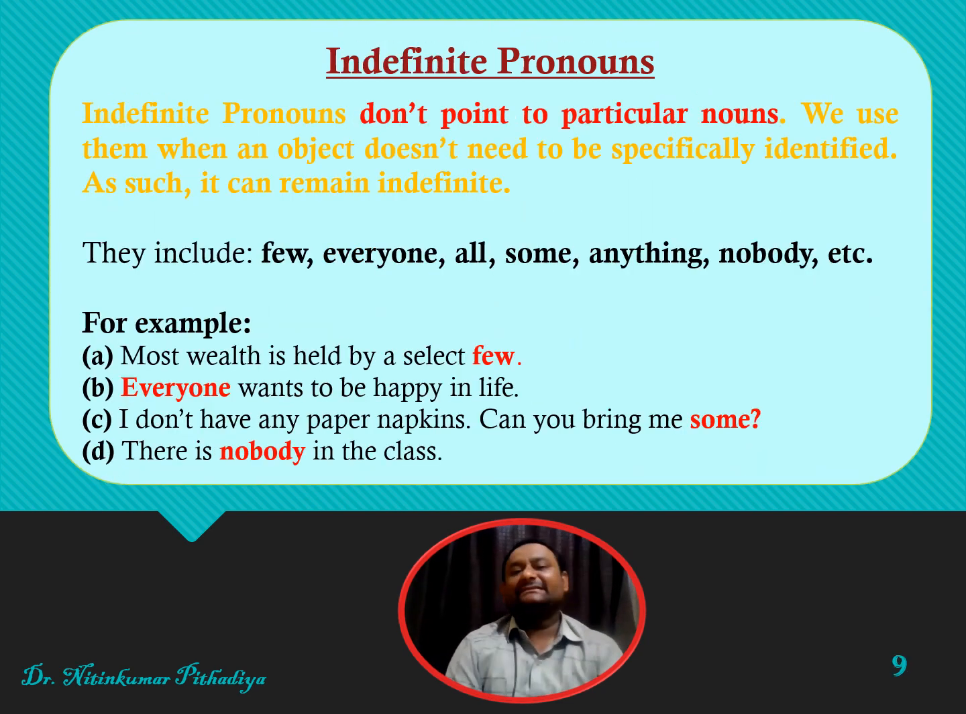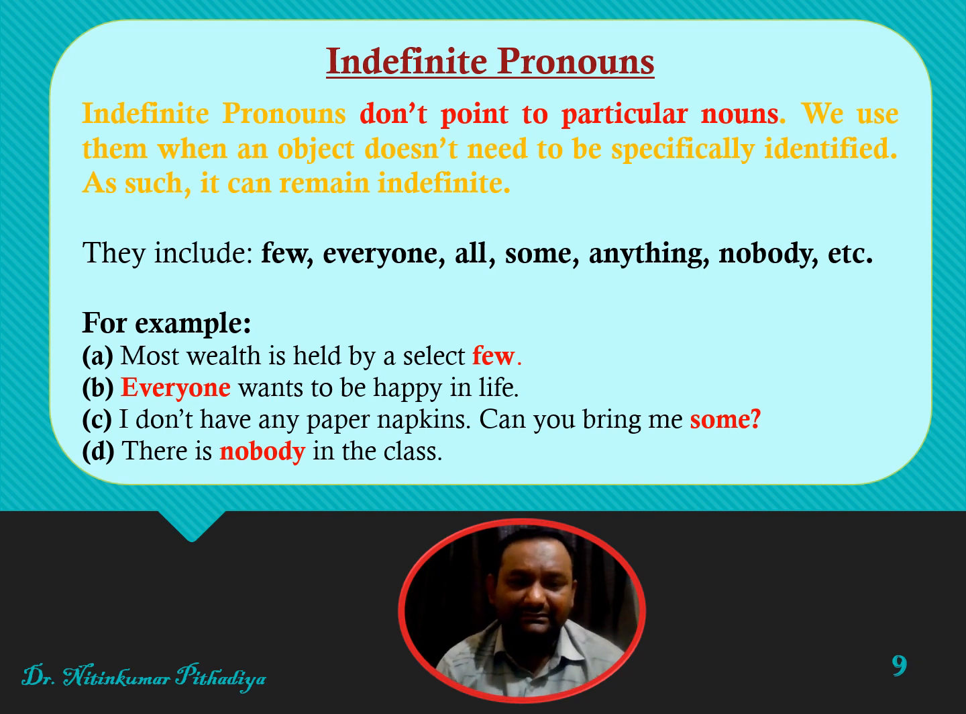Now the next type is indefinite pronoun. Indefinite means there is no certainty. They don't point to a particular noun. We use them when an object doesn't need to be specifically identified, so it can remain indefinite. For example, few, everyone, all, some, anything, nobody. These are the words which do not have a particular thing. So they are called indefinite pronouns.